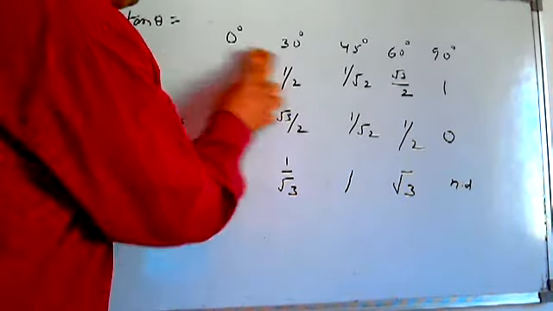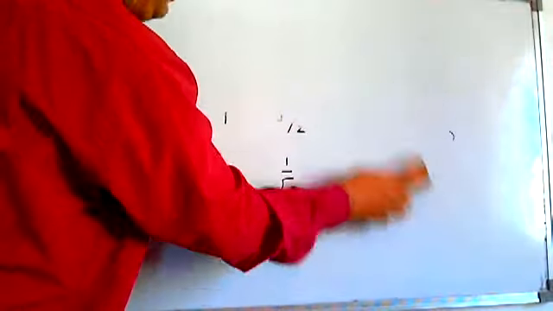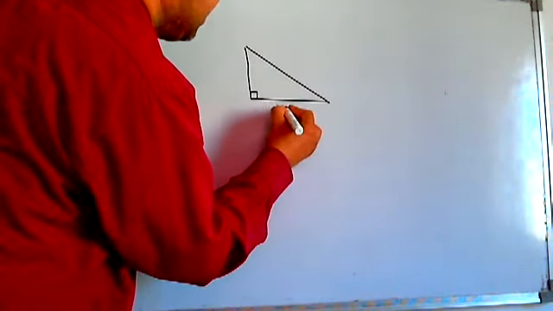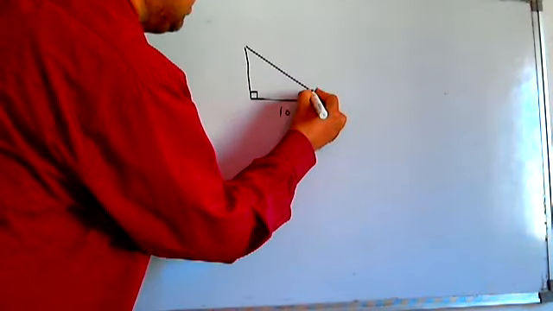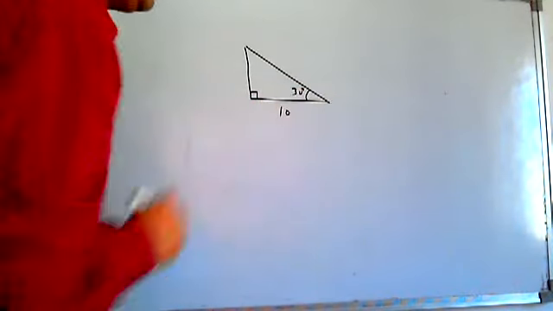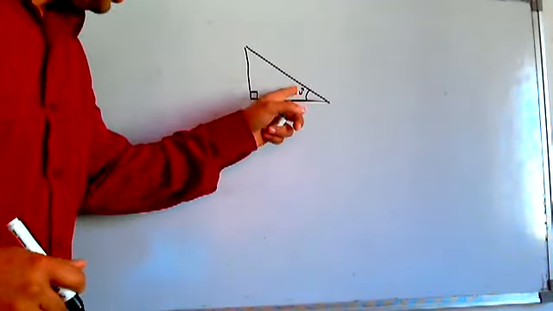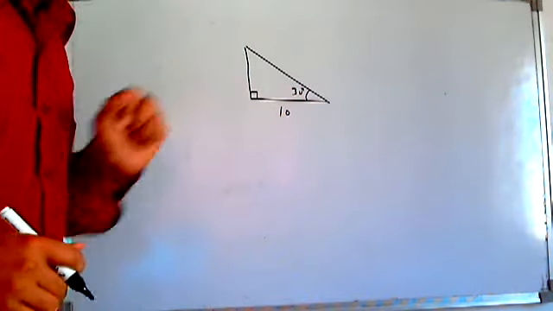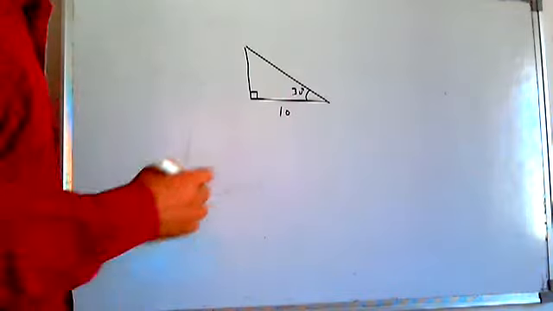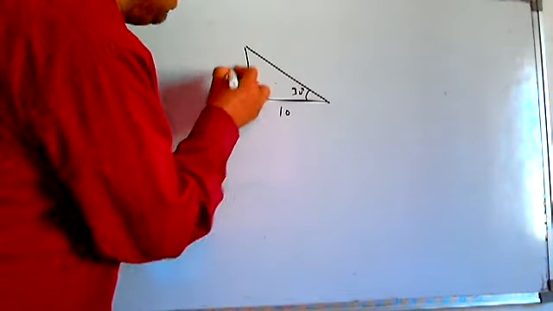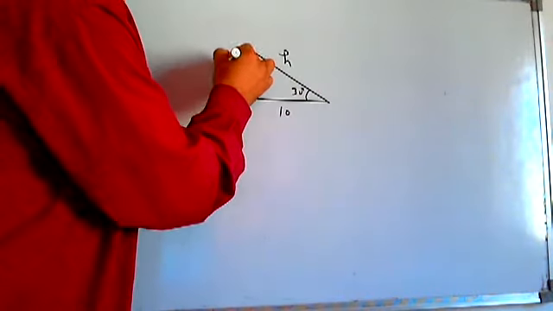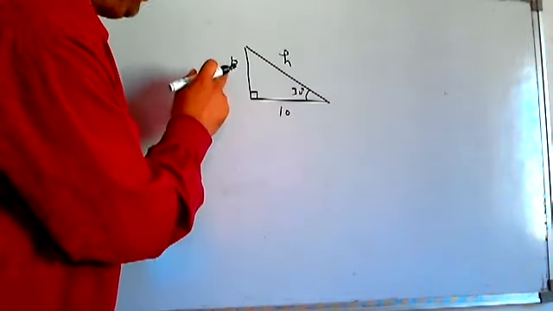Okay, these angles are not given to you. Why did I discuss these angles? Sometimes they just draw a figure, or you are just told in words that one side is 10, and this angle is 30 degrees. Find the other sides. Suppose this angle is given and this side is given. For this angle, this is certainly going to be the base. And we have to find other things. Suppose I have to find this. This is going to be the perpendicular for this angle, and this is always the hypotenuse.